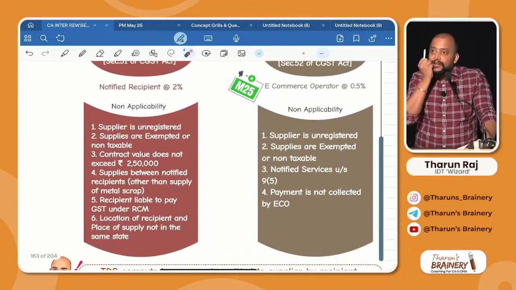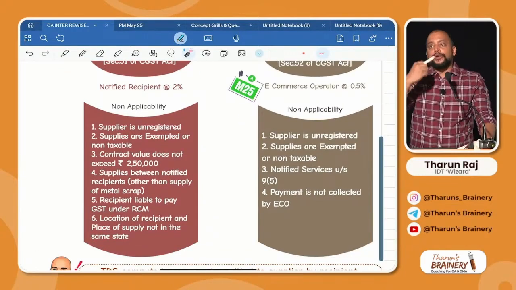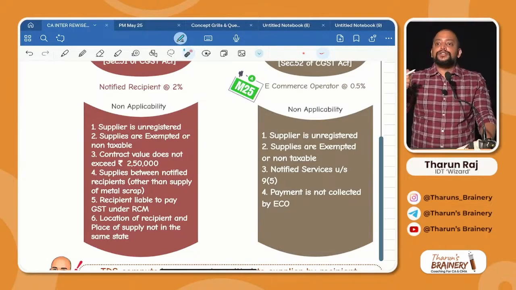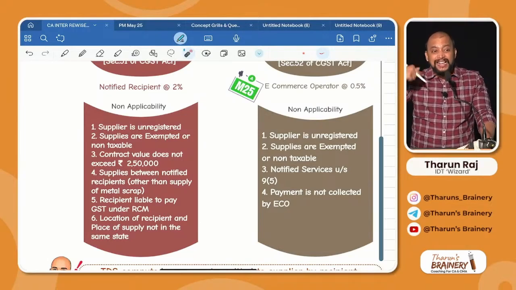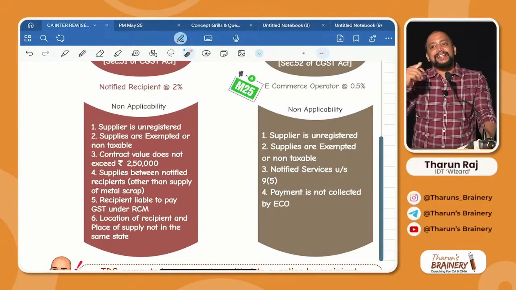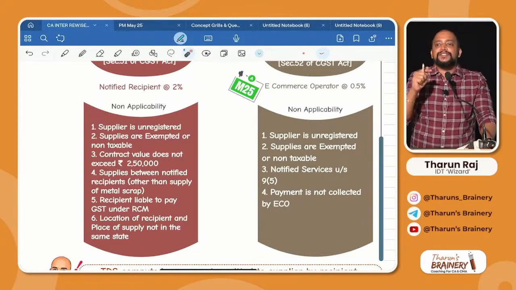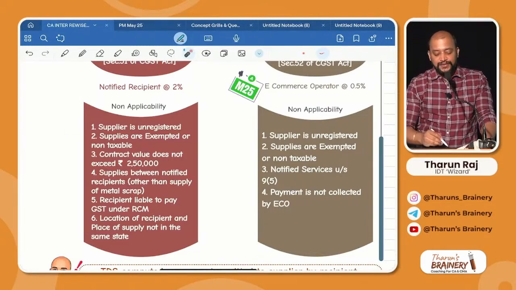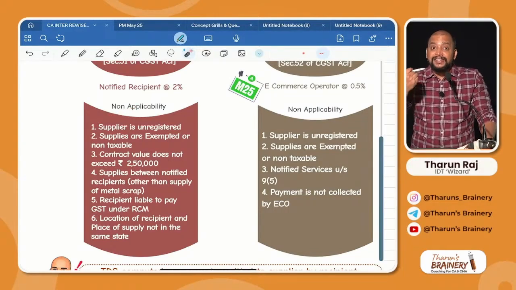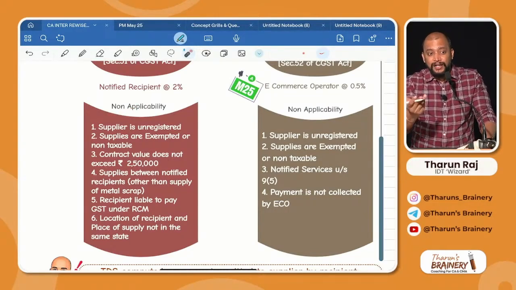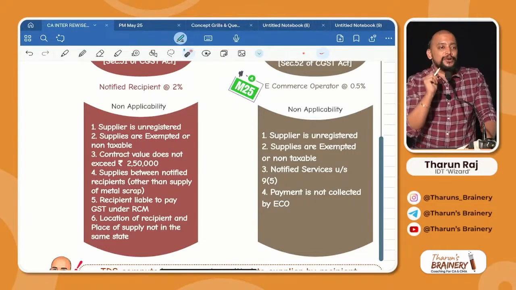And when TDS is not applicable, now concentrate. What is the objective behind this TDS? Just to find the turnover of the supplier. What if the supplier is an unregistered person? What's the point in knowing their turnover? So that's why TDS is not applicable. So first one, supplier is unregistered. Or if the supply itself is exempted or non-taxable, what's the point in identifying the turnover of the supplier?